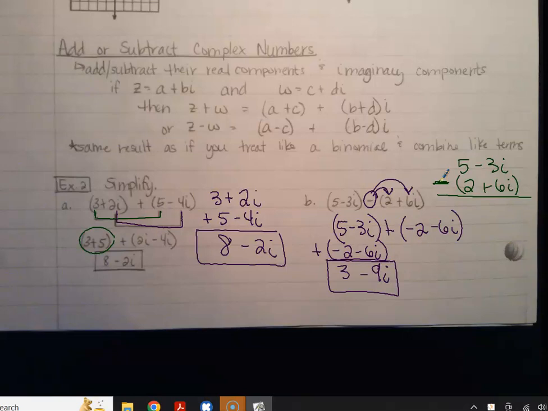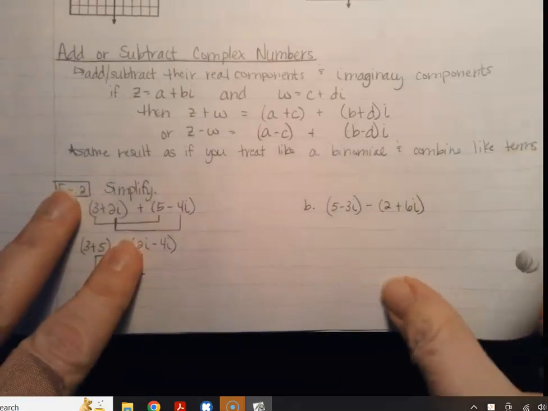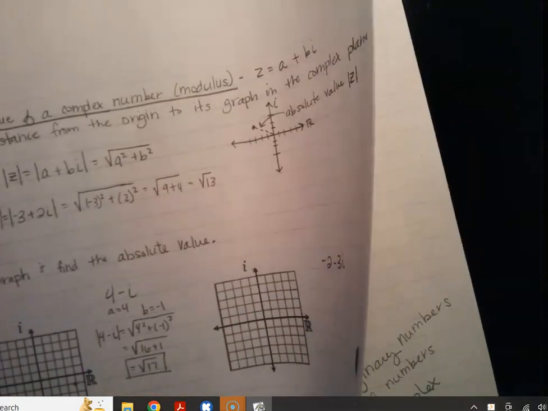Awesome. Not that it's a necessary step, it's just easier to do it that way. Good. All right, so let's look then at multiplication. So that's adding and subtracting. Adding and subtracting, we combine like terms.